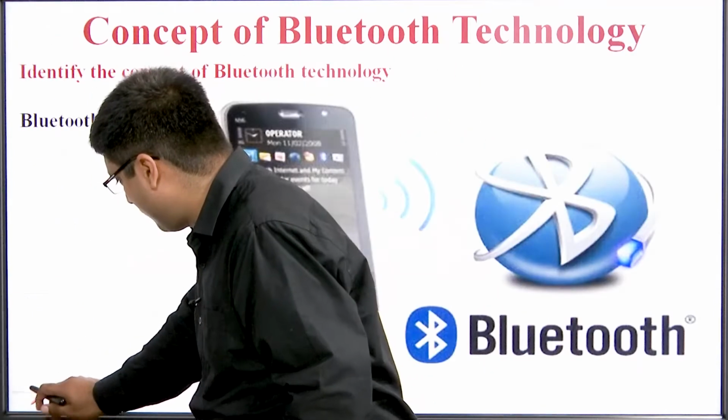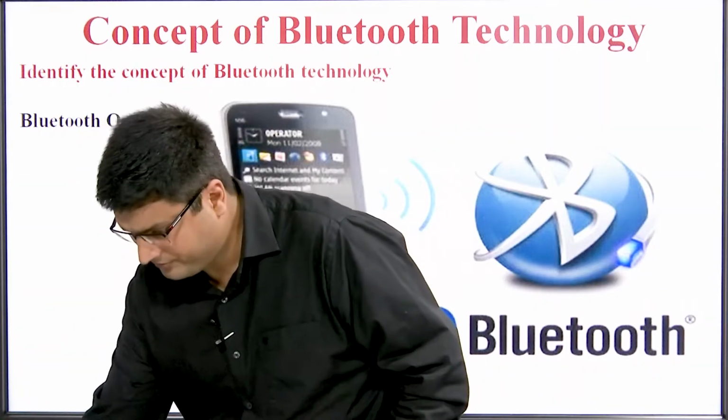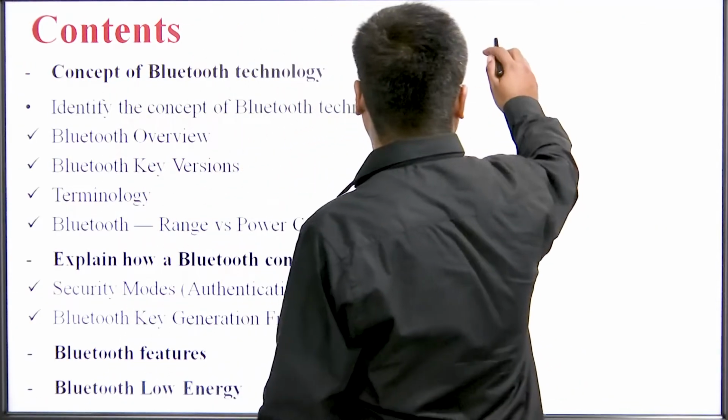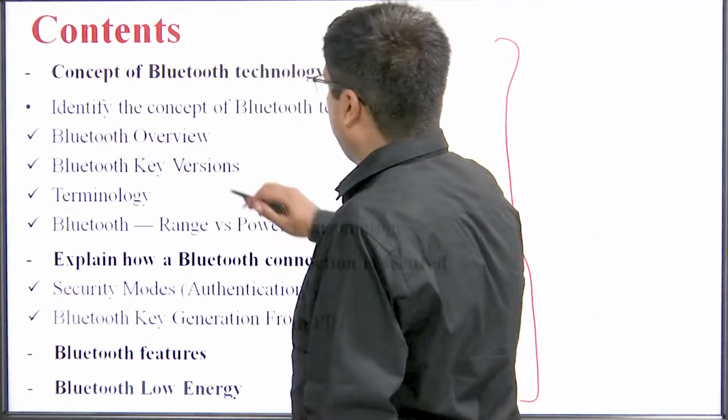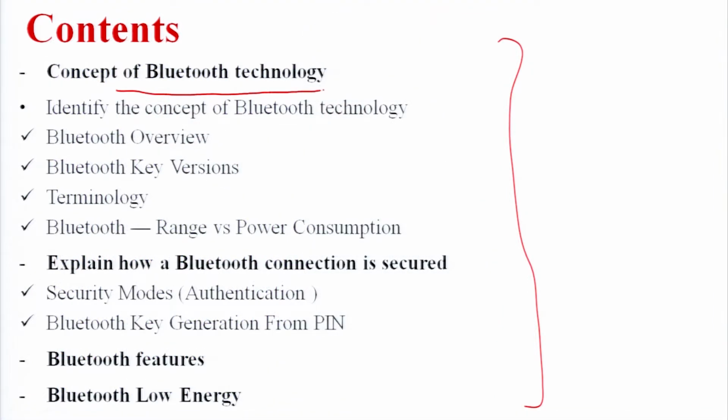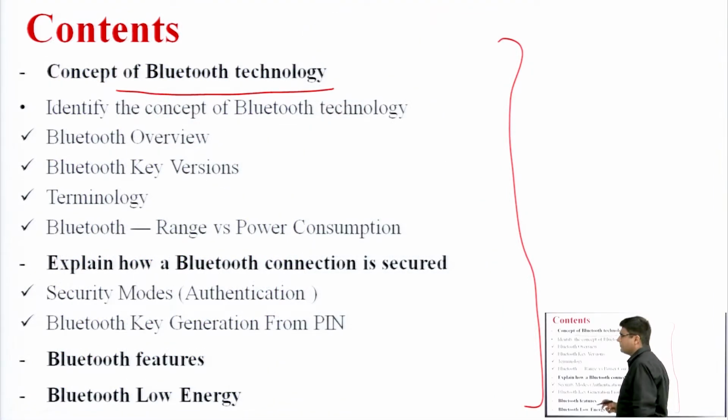These are the table of contents that we will learn in today's lecture. First is the concept of Bluetooth technology. IoT connectivity means we are talking about some wireless technology, and Bluetooth is one of them. Under the concept of Bluetooth technology, we will see the Bluetooth overview, its key versions, what types of versions are available, and its terminologies.